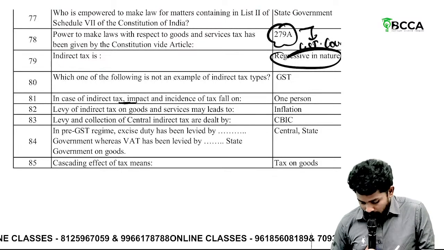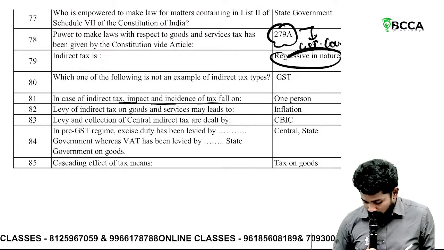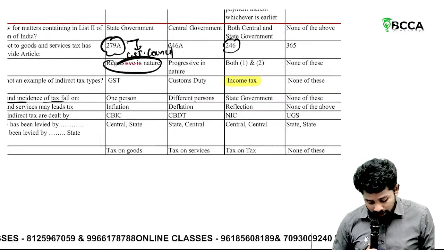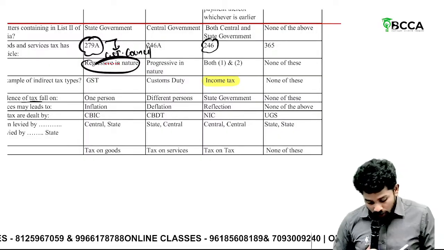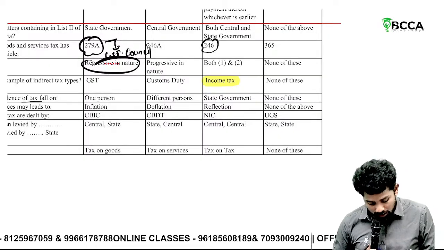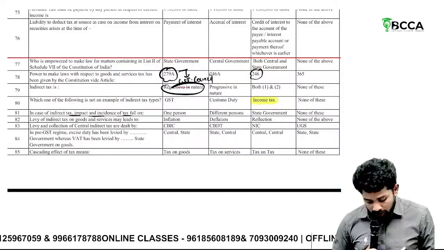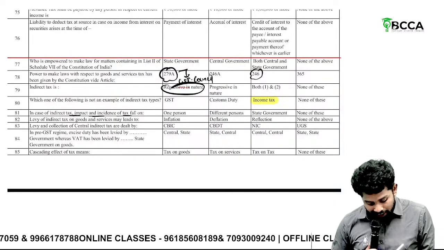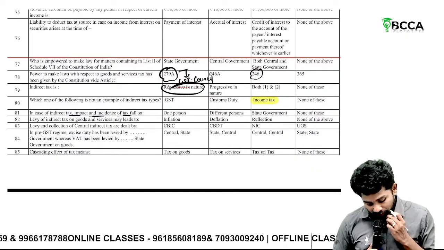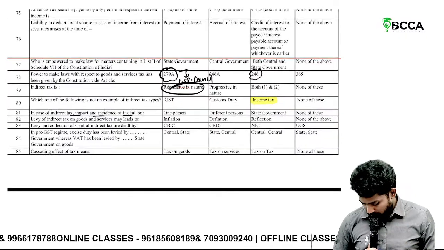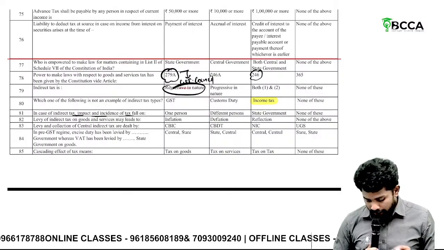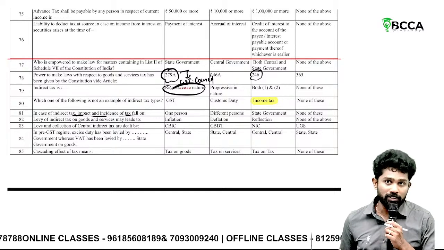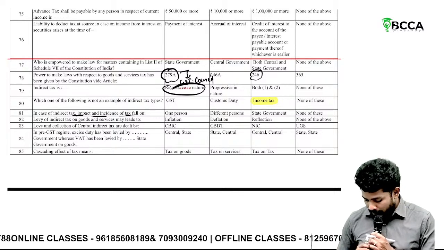Then, in case of indirect taxes, the impact of incidence of tax falls on: one person, different persons, state government, none of this. In case of indirect taxes, the incidence of tax will fall on different persons, sir, but ultimately it will be paid by the end consumer.